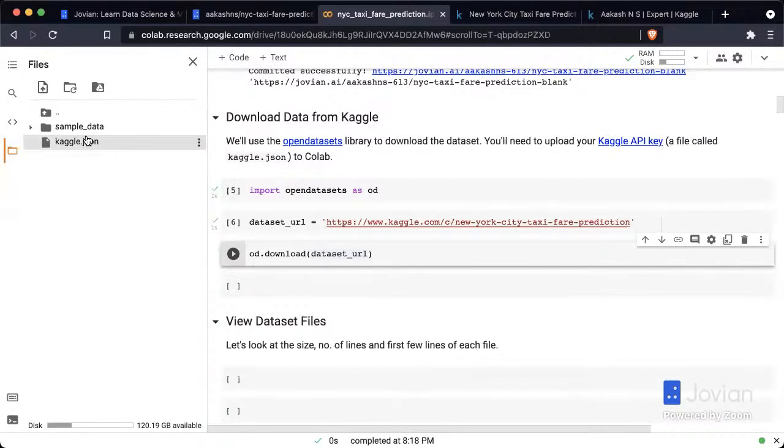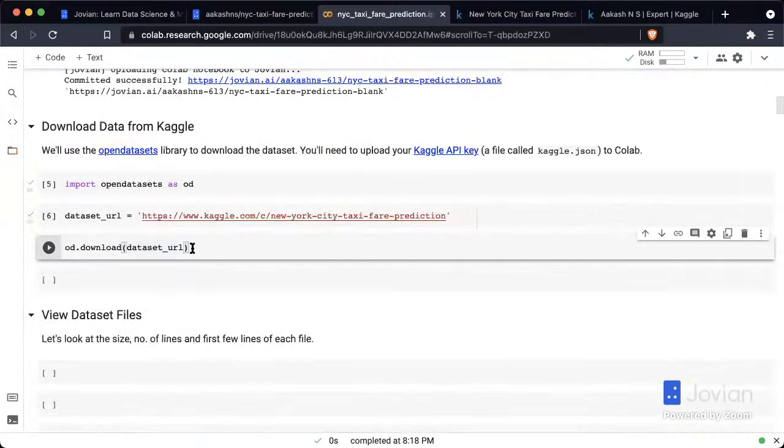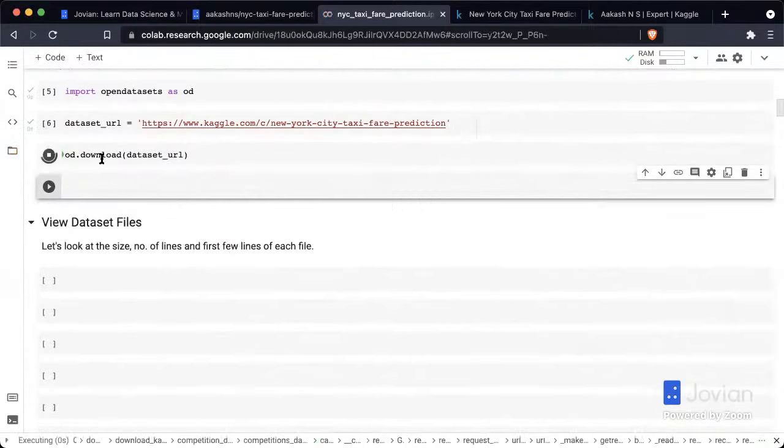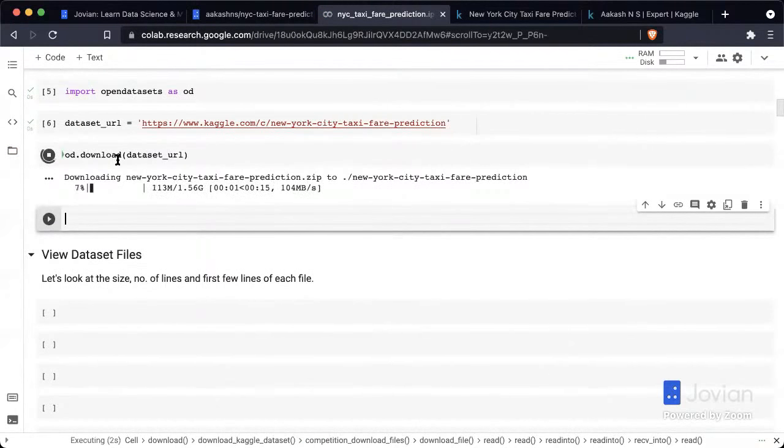Now, this kaggle.json file downloaded from my Kaggle account has my username and a secret key. So you should never put the secret key into a Jupyter notebook. Otherwise, somebody else will be able to use your Kaggle account. But within your own Jupyter notebook, when you run od.download, it is going to read the credentials from the kaggle.json file and download the dataset for you.